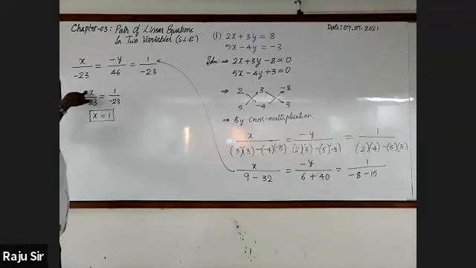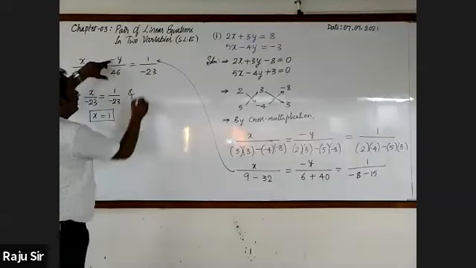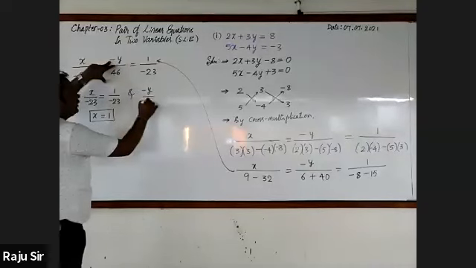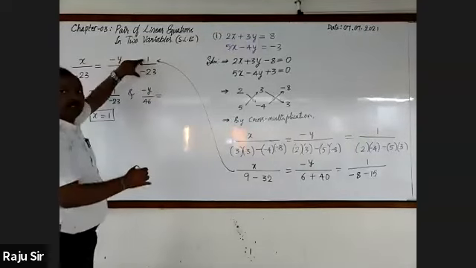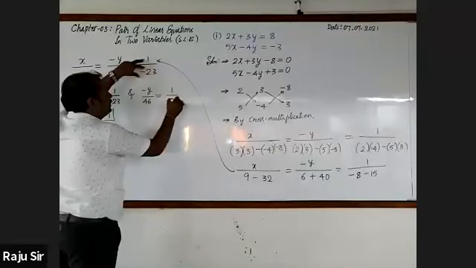Is it clear? Yes. Next, yes sir, we want the y value. Again, take the y term, minus y by 46, and equate that to the same constant, that is 1 by minus 23.